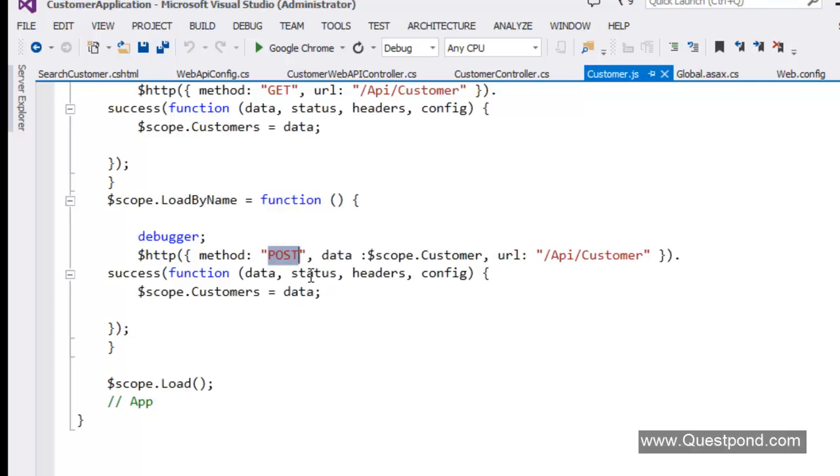So now the question is that what is logical? Should I use a post? Should I use a get? Should I use a put? Or should I use a delete?